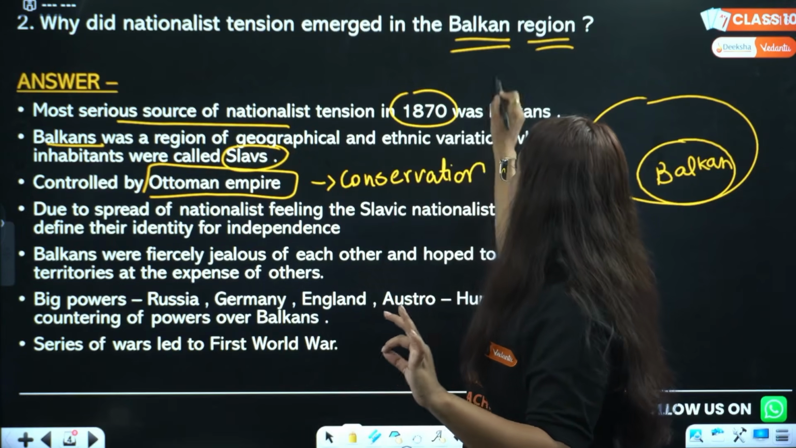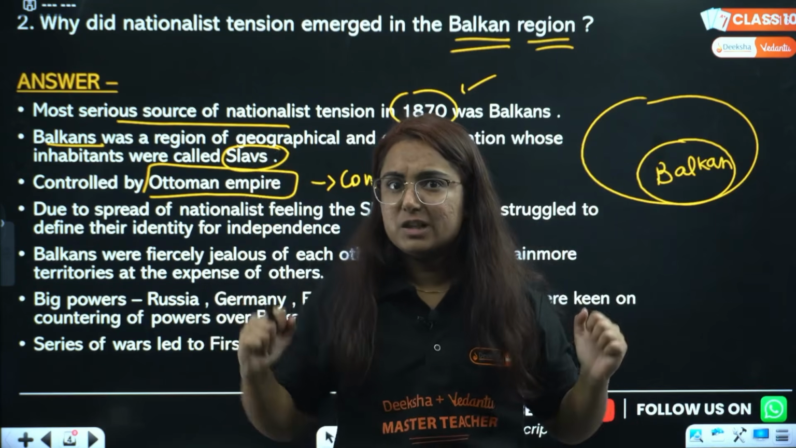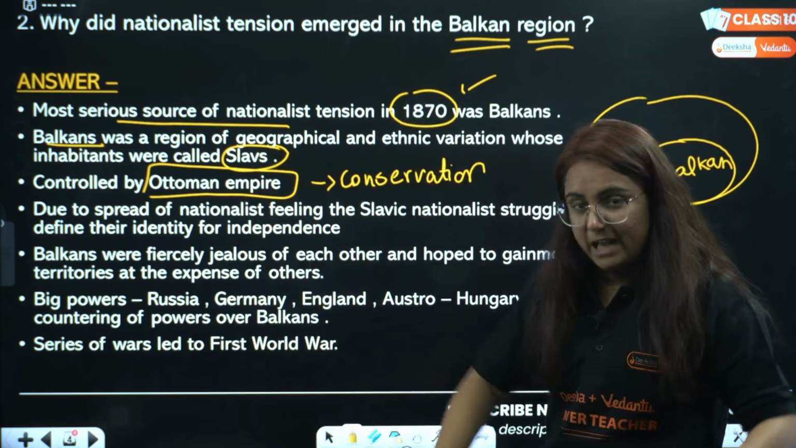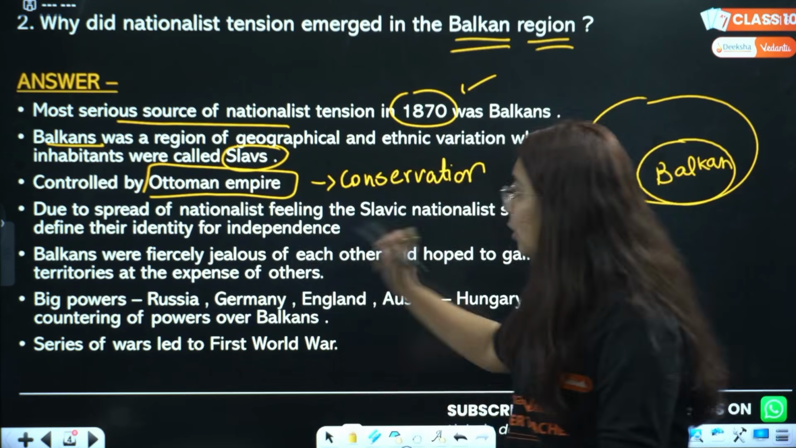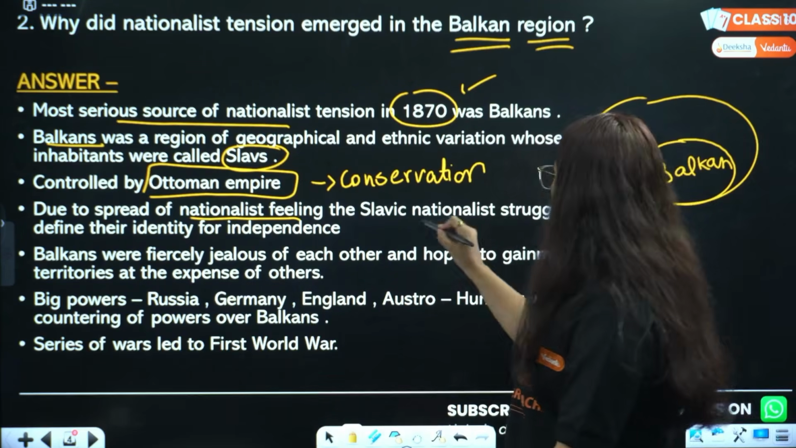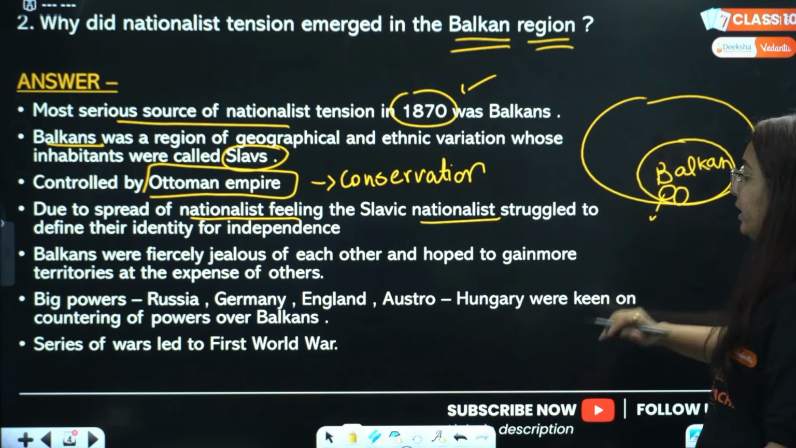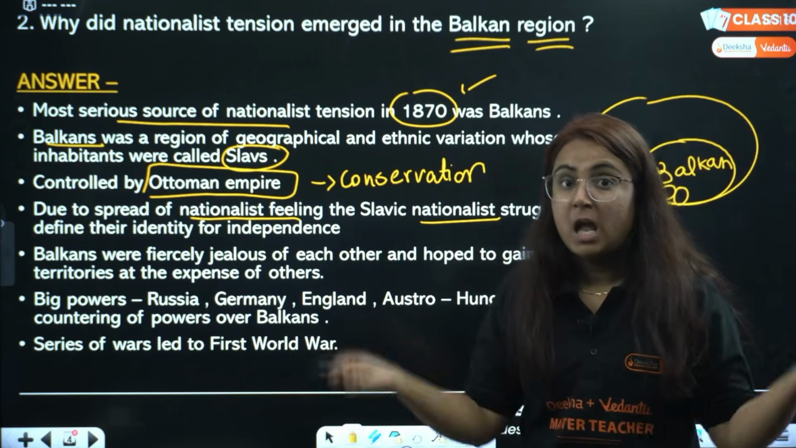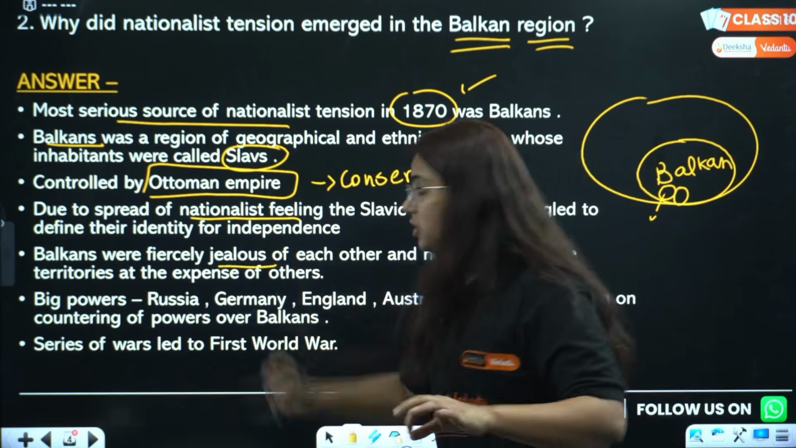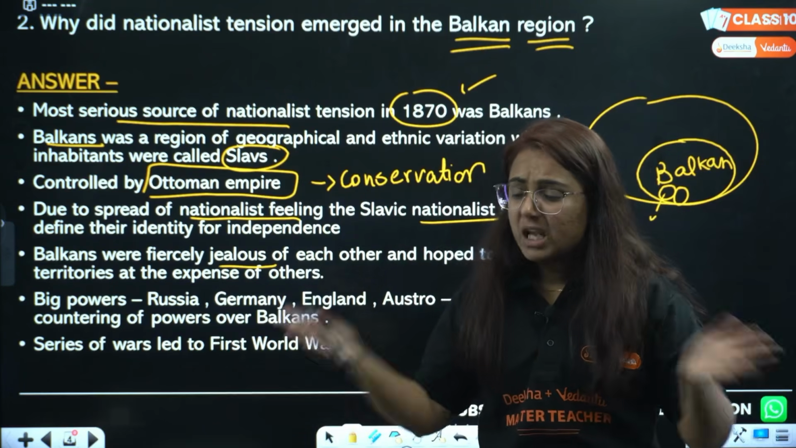During the 1870s, in Western Europe, there was a rise of nationalism. Here it also came. Everyone wants a nation. So, due to the spread of this nationalist feeling, these Slavic nations also wanted to say, this is my territory, I want independent rule over there. But they were jealous of each other because everyone wanted more land, more territories, and they were fighting.